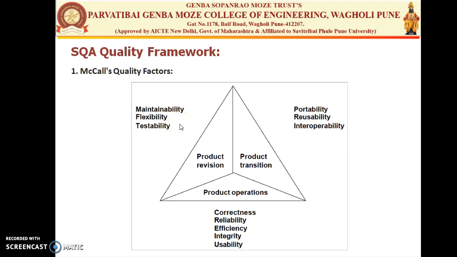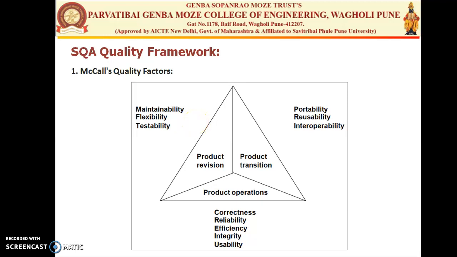So the first one is the correctness. Correctness is nothing but the quality factor that assesses the software for its correct functioning according to the specification and the customer requirement. The second is the reliability. It is the quality attribute that evaluates the software for its working according to the desired precision. Then the usability. It is the degree to which the application software is easy to use. Then next is the efficiency. It is defined as the amount of various resources that are required to execute the program.